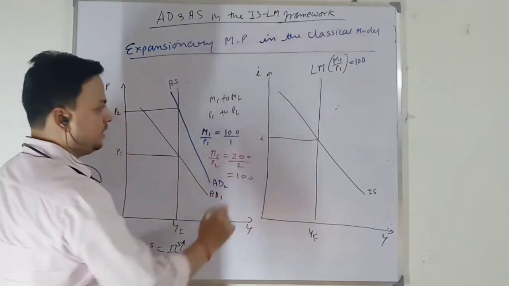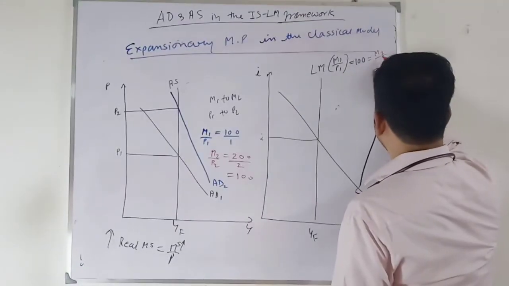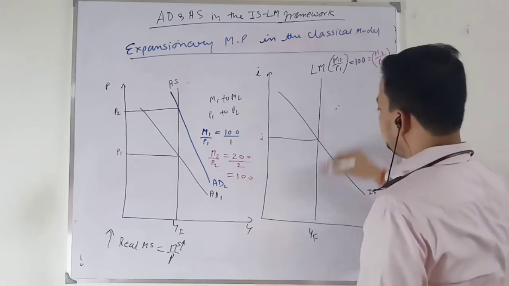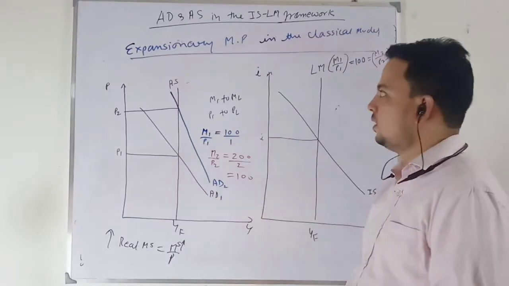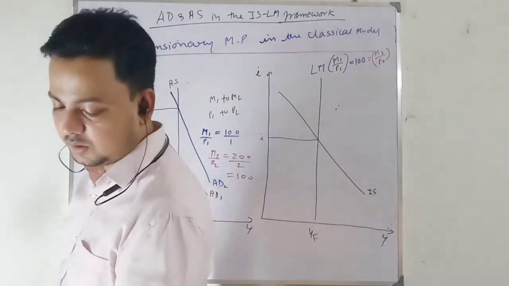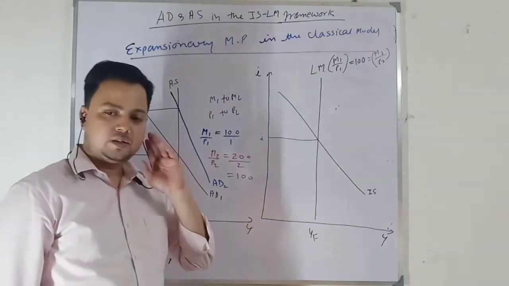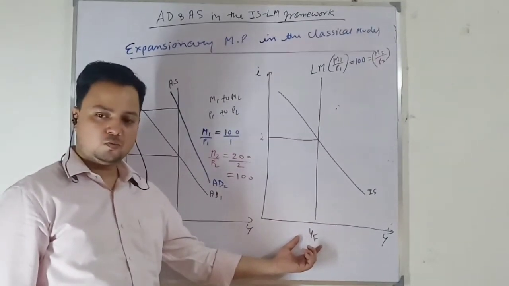Then the real money supply is 100. This must be equal to M2 by P2. So there will be no change in my LM curve. When we have expansionary monetary policy, there will be no change in real money supply. The LM curve will remain the same at the full employment level of output.